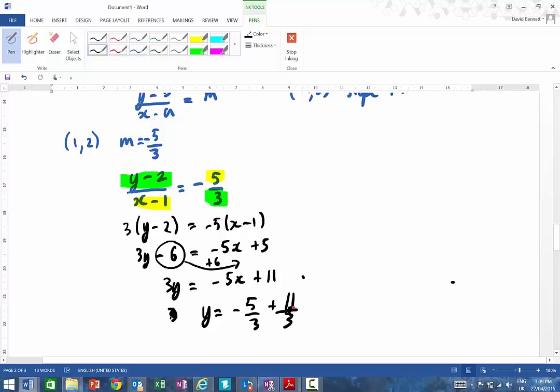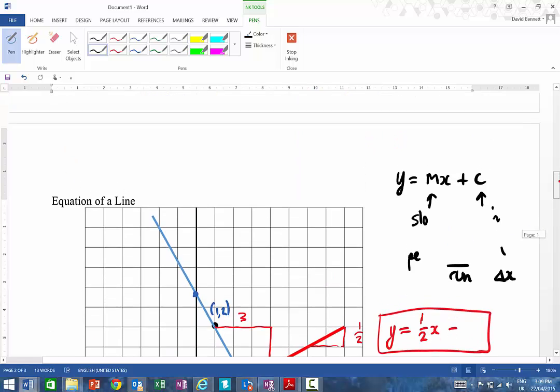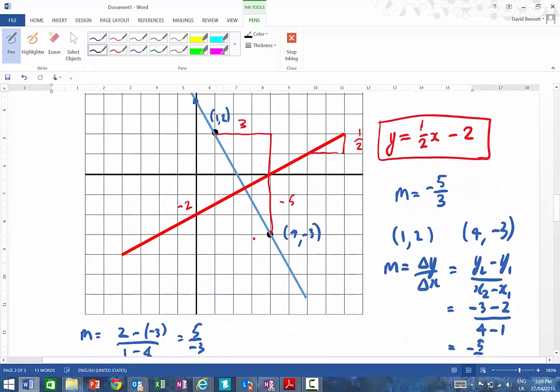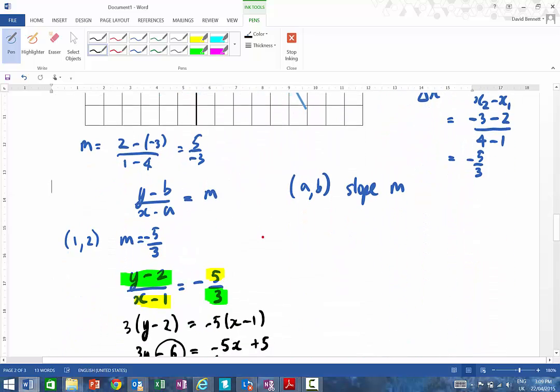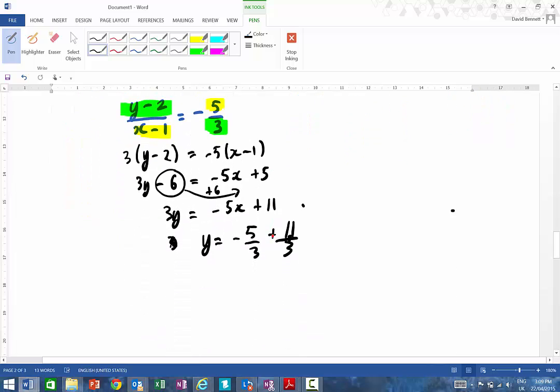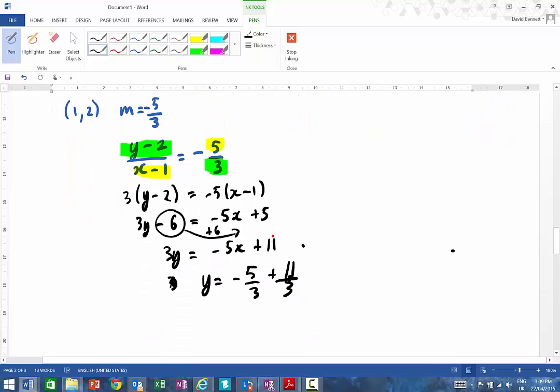Okay, so as I said before, remember it actually wasn't a nice point where it cut the x-axis. But you can see, 11 on 3 is going to be just a little bit less than 4, isn't it? And that's where it's cutting there. So that allows me to find the exact equation of any particular line there. Okay, so that worked nicely.